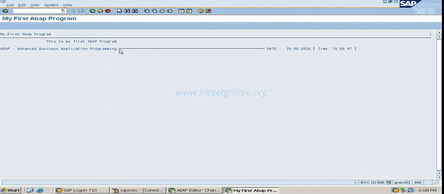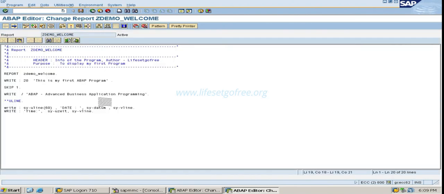See what we are getting? We are getting a horizontal line of length 60 and then we are getting date. But what is the problem here? It is in continuation of all the statements. We want this line to be in the next line and date to be in the next line. How you can go to the next line? By adding slash. So just add / here. So this will be printed on the next line of this statement and this date should be printed. So I will add a / here. Do pretty printer, activate.